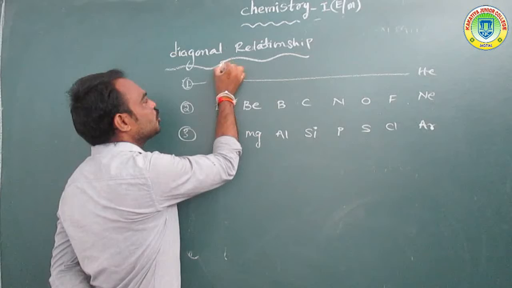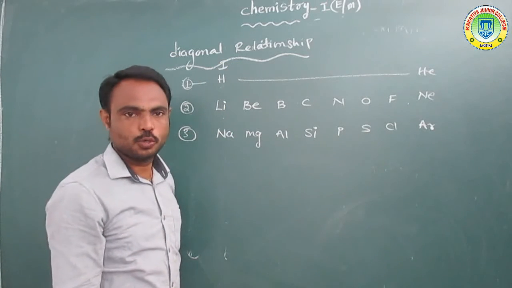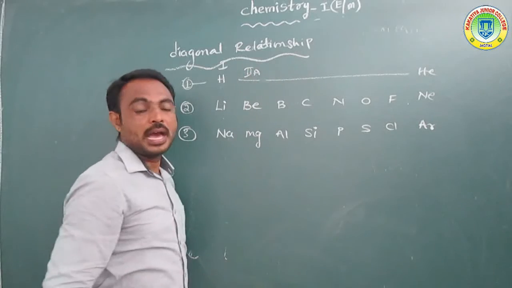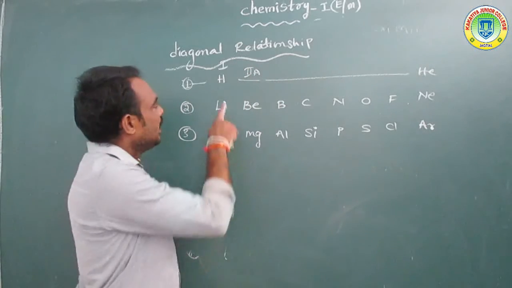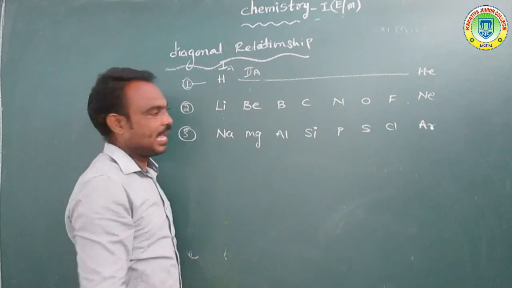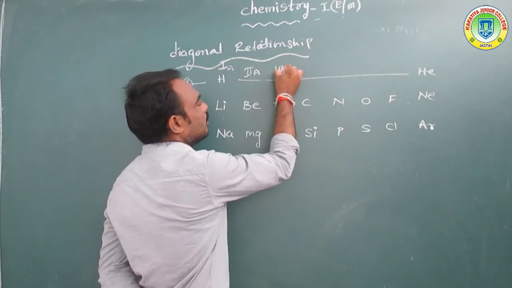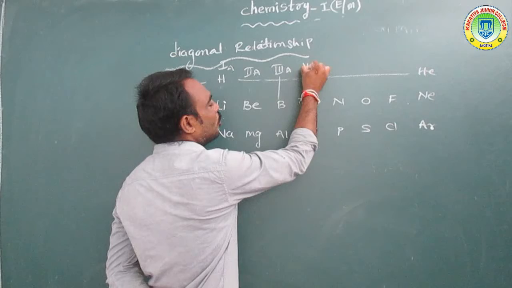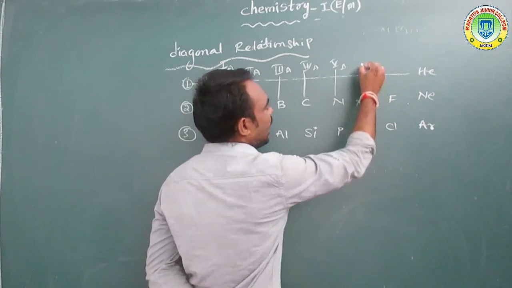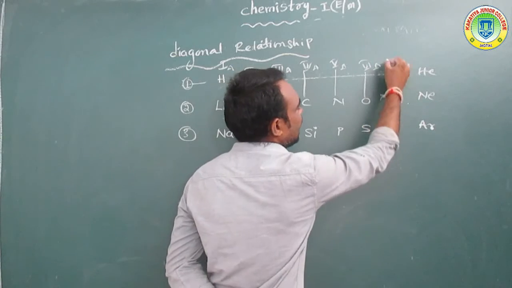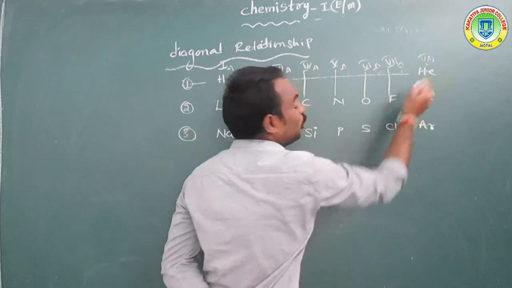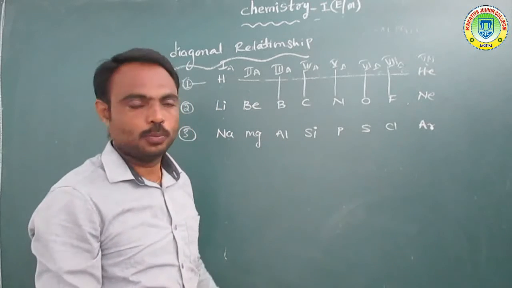Overall, this is the first group. Okay, and this is the second group or second A. It is first A, second A, third A, fourth A, fifth A, sixth A, seventh A, eighth group.